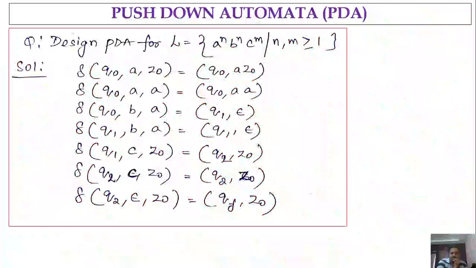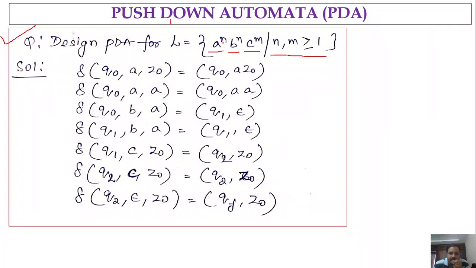Okay, next one. Construct the pushdown automata for this problem. Design a pushdown automata for the language L is equal to the set of A power n, B power n, C power m, such that n comma m is greater than or equal to 1.